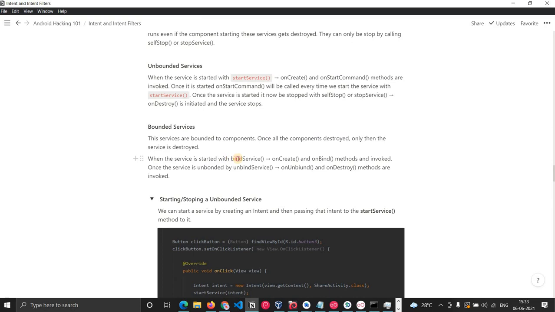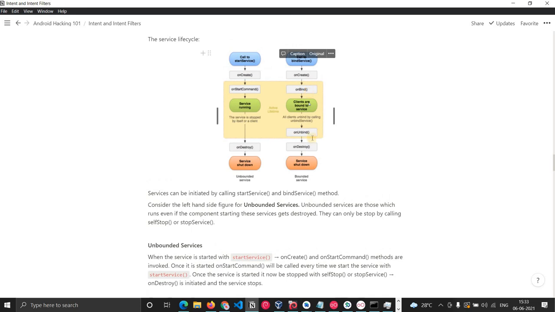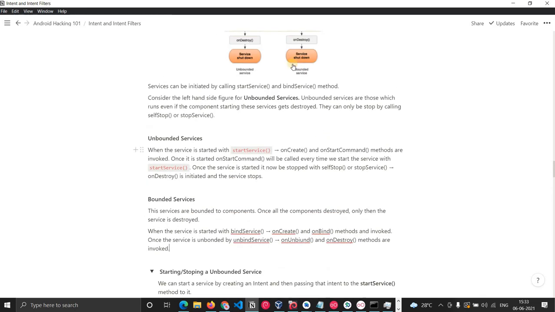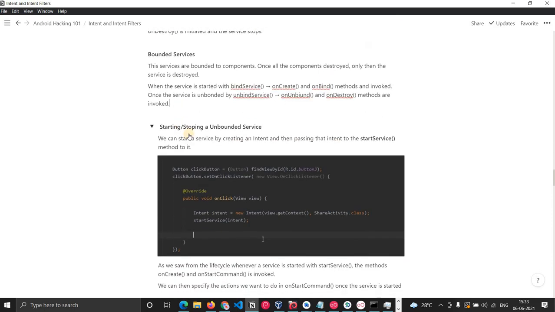As you can see here, when the service is started with bindService, onCreate and onBind methods are invoked. And once the service is unbound by unbindService, then onUnbind and onDestroy are invoked.